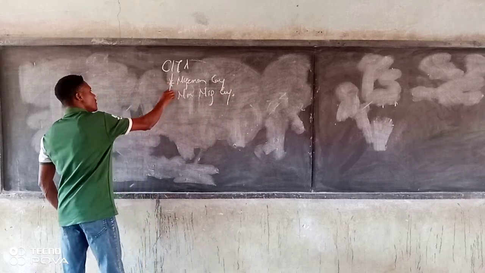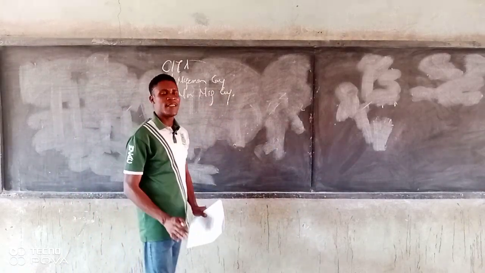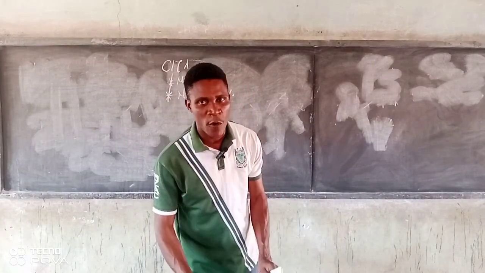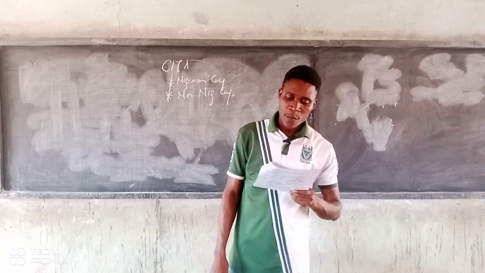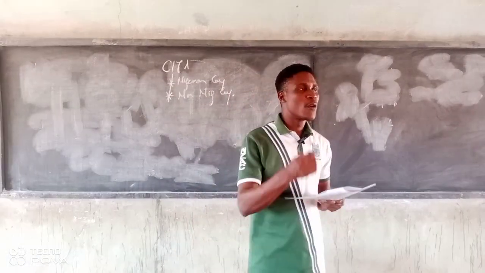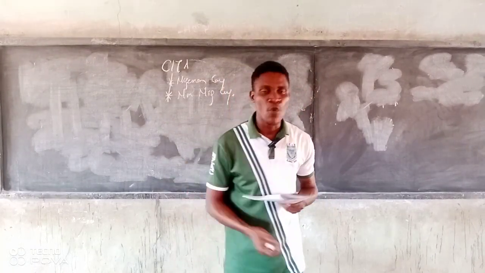This information is very important because you must be able to identify a Nigerian company and a non-Nigerian company. Now the question is, what is a Nigerian company, or which company can we categorize as a Nigerian company?